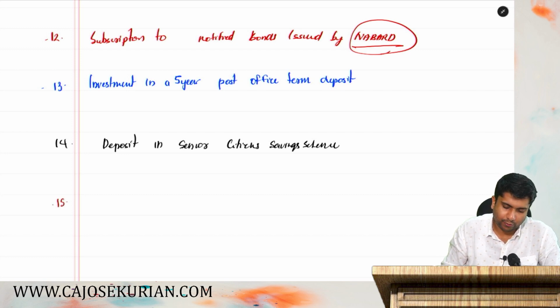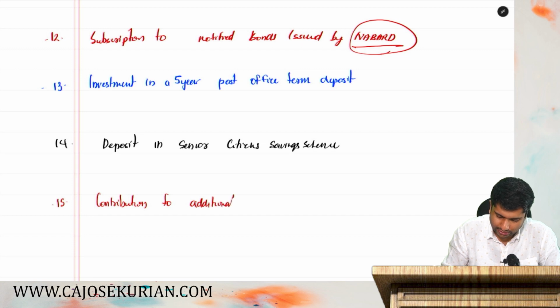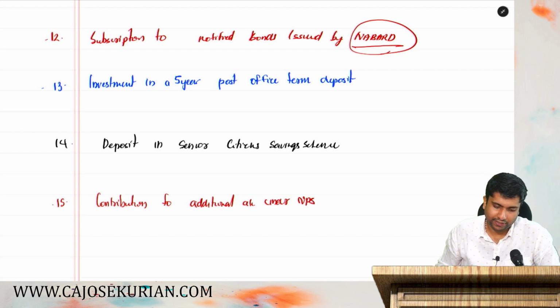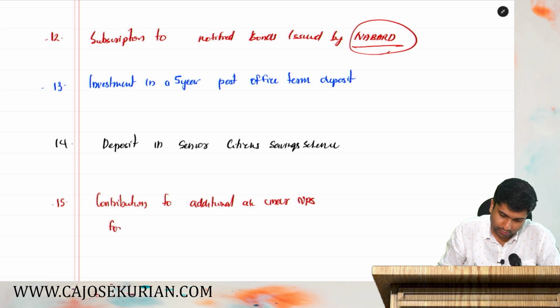Contribution to additional account under NPS, under NPS for central government employees.